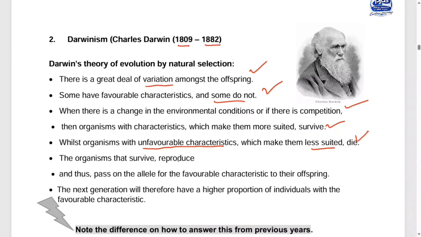You get my point? The organisms that survive will be able to reproduce and pass the alleles for favorable characteristics to the offspring. Meaning that the next generation will therefore have a higher proportion of individuals with favorable characteristics. You get my point? So this is the theory of Darwin.